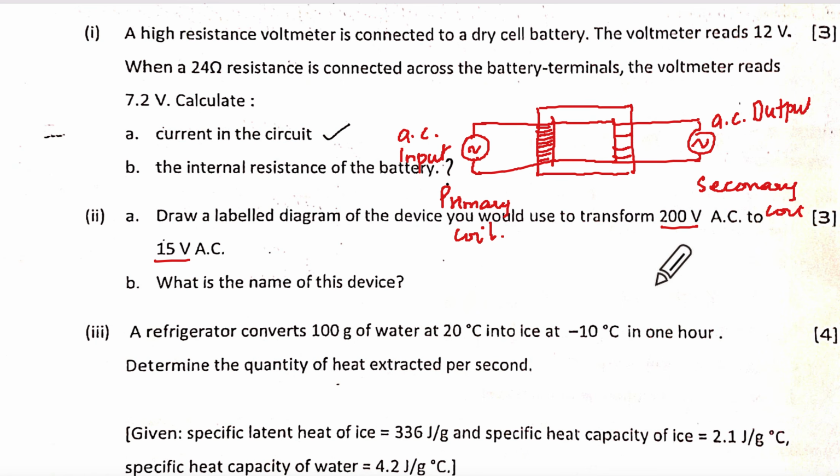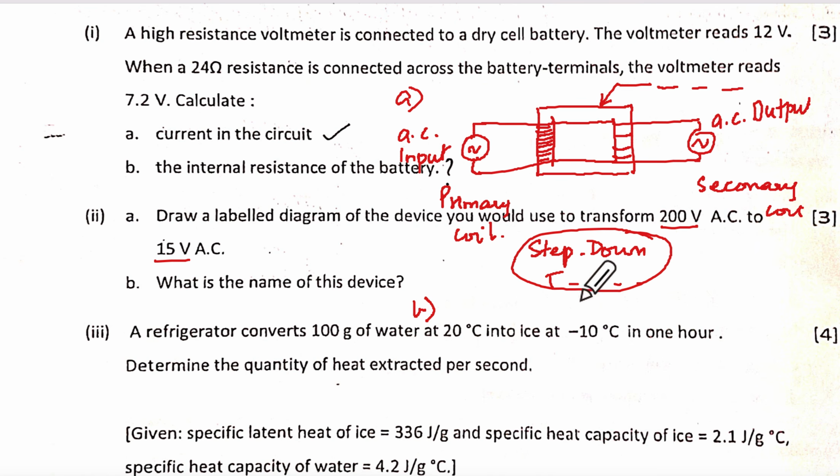Understanding? Yes, ma'am. And what is this? Laminated soft iron core. Understanding? And what is the name? Step down transformer. You're with me? Yes, ma'am. What is the name of the device? This is your A and this is your B. Ma'am, I already wrote this. I don't want to write it. Don't be lazy. Write it once again. You're with me? Yes, ma'am.